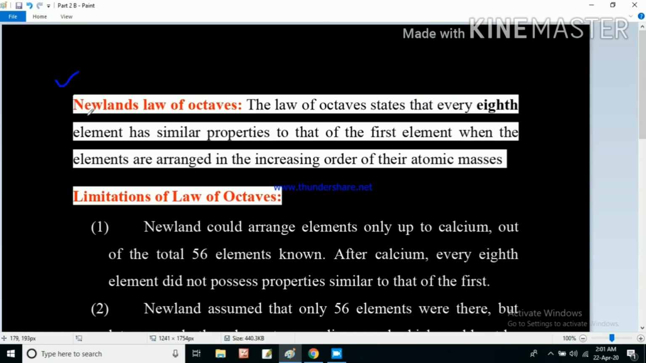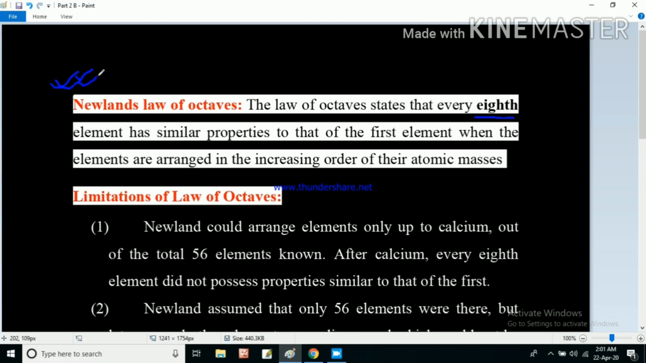So in this one we have written Newland's law of octaves in a short line. The law of octaves states that every 8th element has similar properties to that of the first element when the elements are arranged in the increasing order of their atomic masses. So this is Newland's law of octaves.